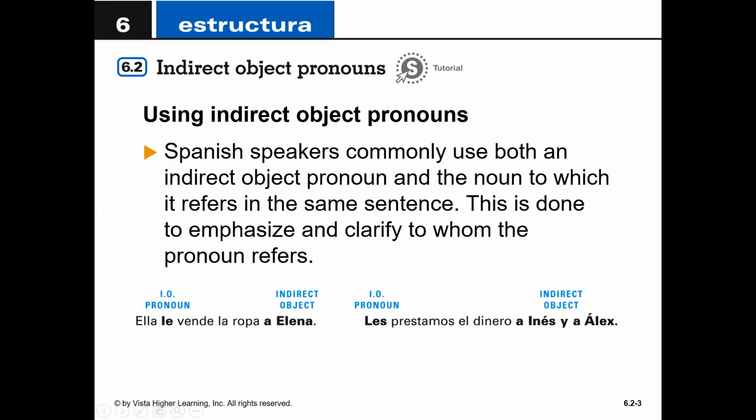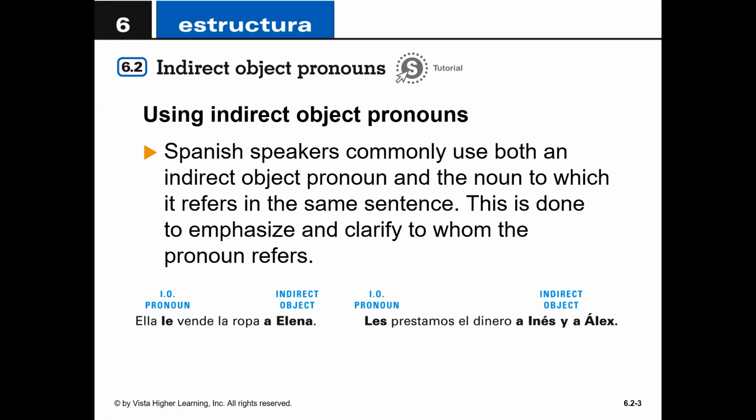In terms of using indirect object pronouns, we Spanish speakers commonly use both an indirect object pronoun and the noun to which it refers in the same sentence. This is done to emphasize and clarify to whom the pronoun refers. For instance, ella le vende la ropa a Elena. The le is like saying her. In English, this doesn't make sense, because I'd be saying she sells the clothes to her to Elena. So you're doubling it.